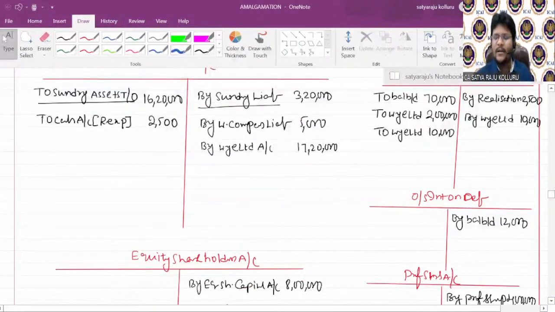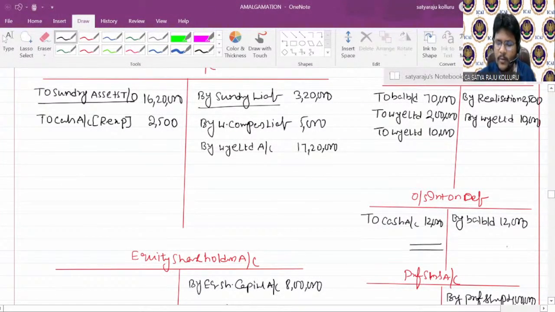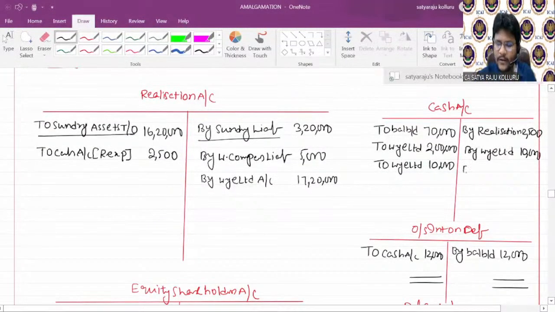So outstanding interest on debentures, if nothing was said, at which value are you going to make payment? That is at book value. So if you pay to cash account 12,000, then outstanding interest on debentures is closed. Outstanding interest on debentures to cash, then in cash account, by outstanding interest on debentures, that is 12,000.